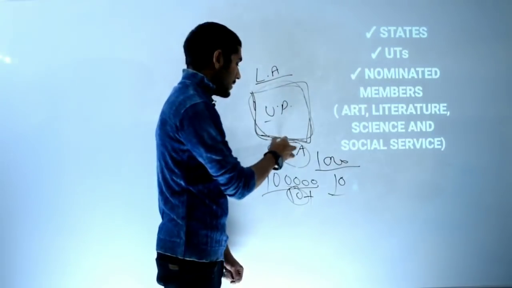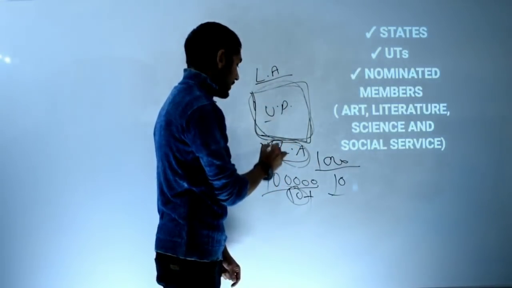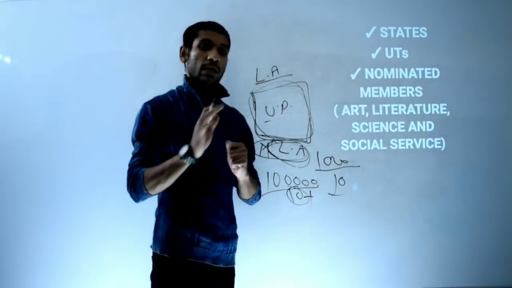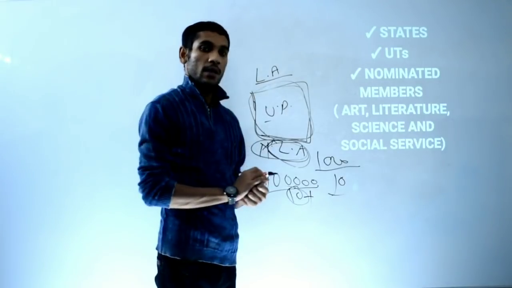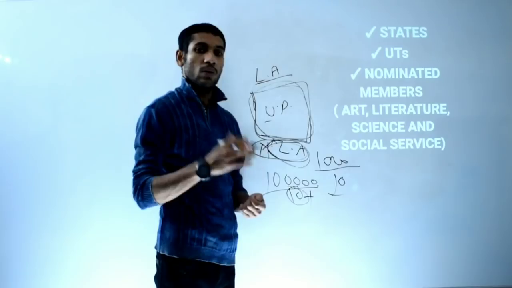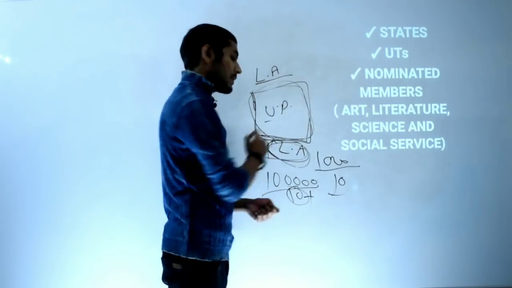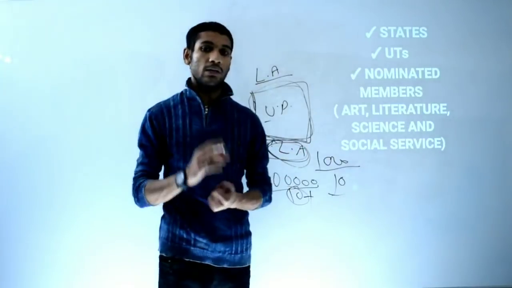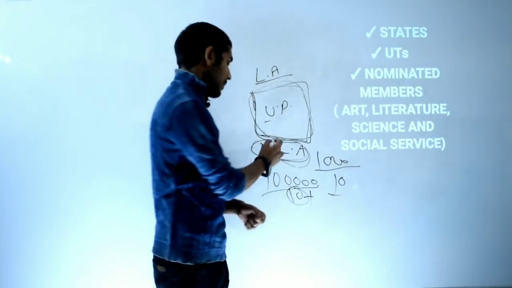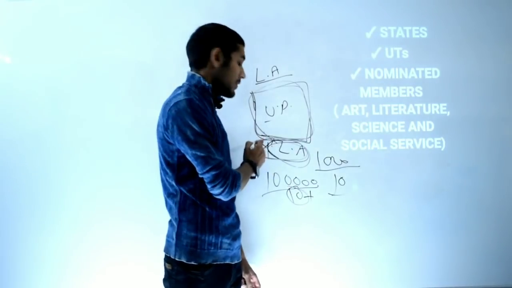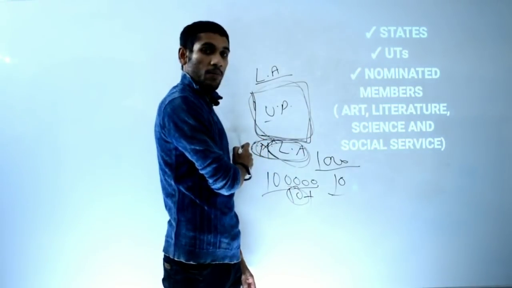So the MLAs of each respective state participate in the election of Rajya Sabha. During the election of Rajya Sabha, the people of India do not cast their vote. These MLAs cast their vote for the election of Rajya Sabha members. They are not contesting the election. If one wants to contest, first he has to resign from the position of MLA.